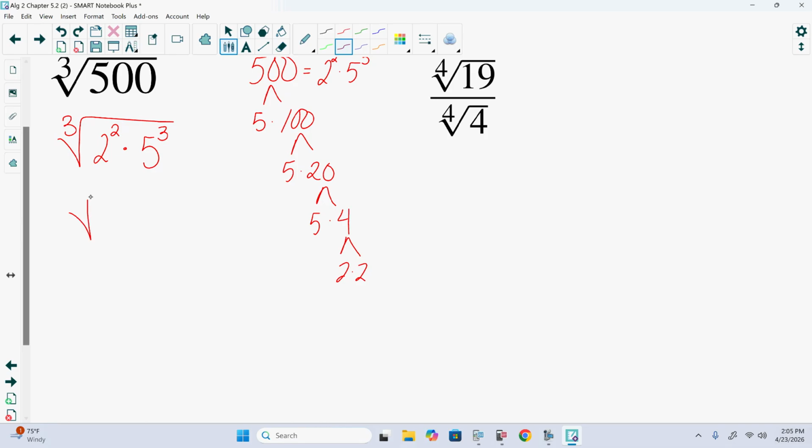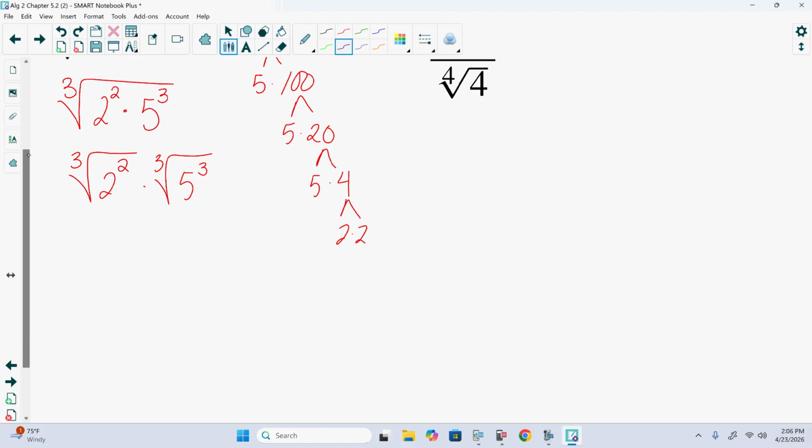We can break it up into its two forms. We have the cubed root of 2 squared times the cubed root of 5 cubed. Can we take the cubed root of 2 squared? No, we only have 2 2's. We need minimum 3. So that doesn't reduce. So we can include it as part of our answer, but since it didn't reduce, might as well just reset it back to 4. Cubed root of 4.